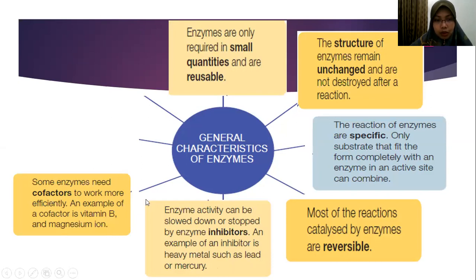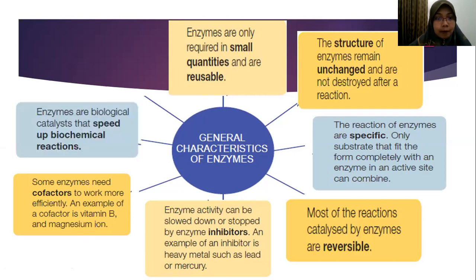So the opposite word of inhibitor is cofactor. So cofactor makes enzyme activity become more efficient. For example, an example of cofactor is vitamin B and also magnesium ion. So it makes enzyme work very fast. Okay, so we call it cofactor.